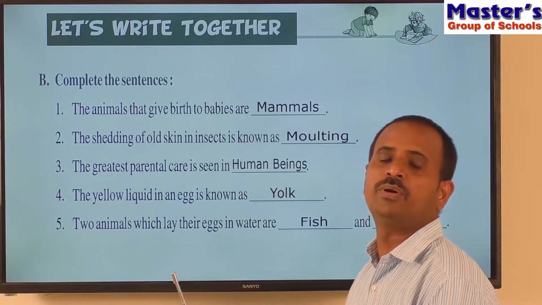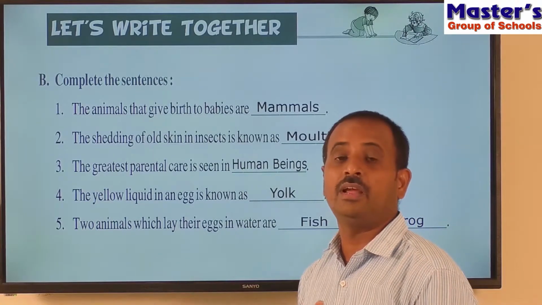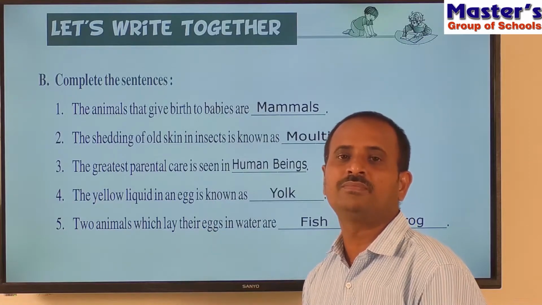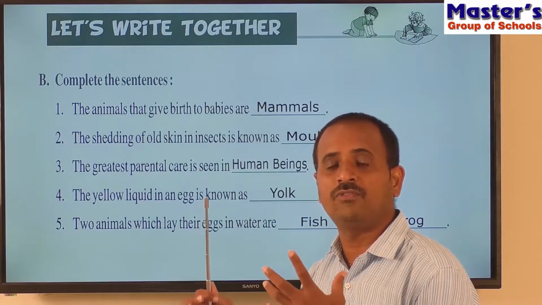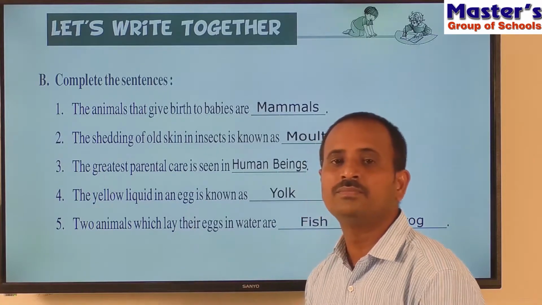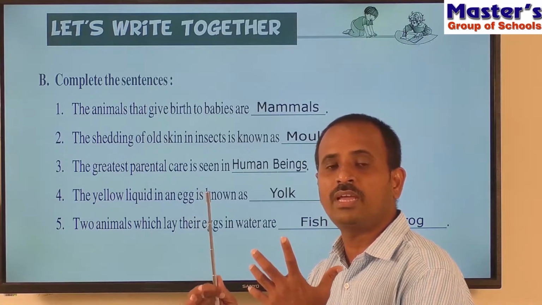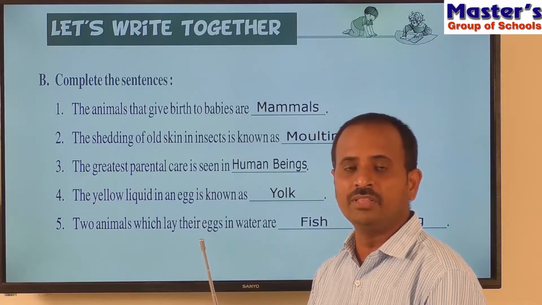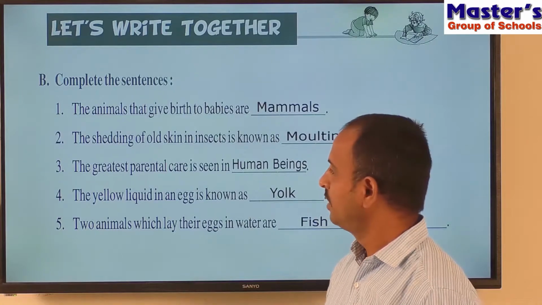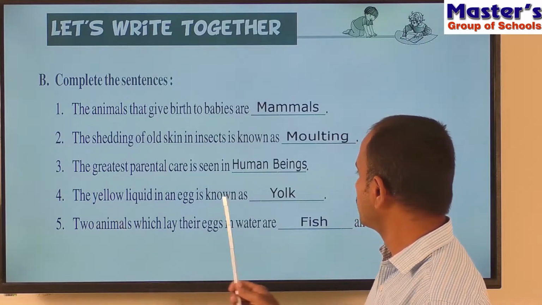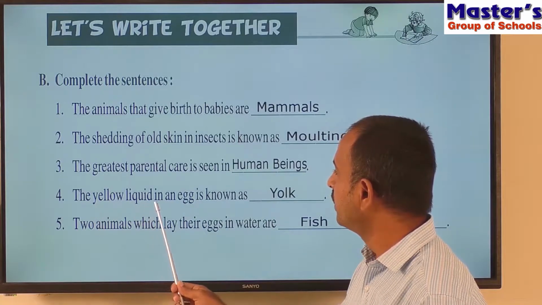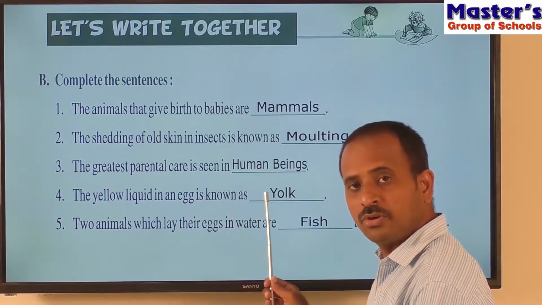That means all human beings take care of their young babies and give them a lot of affection, love and protection, till they become adults and have the capability of living by themselves. Children, the answer for the fourth sentence is yolk. So what is yolk? The yellow liquid in an egg is known as yolk.